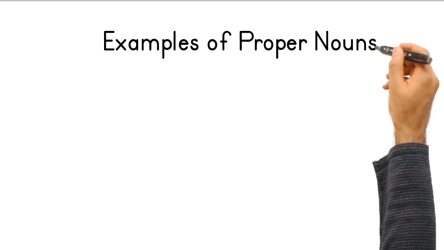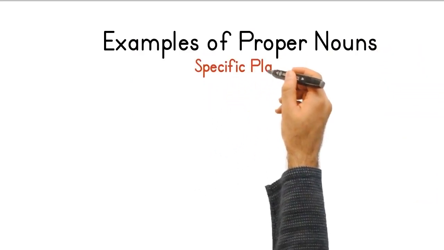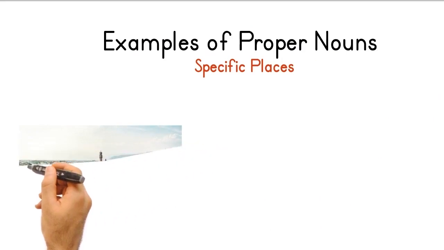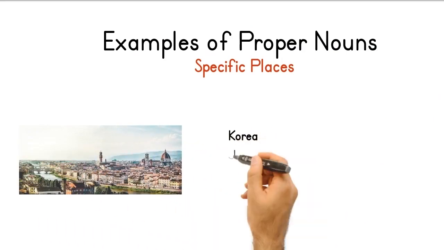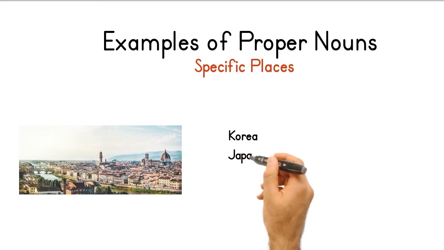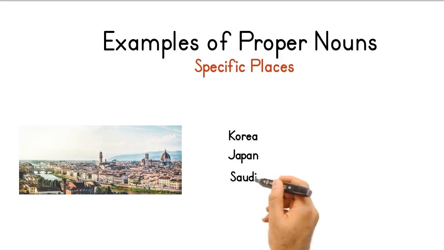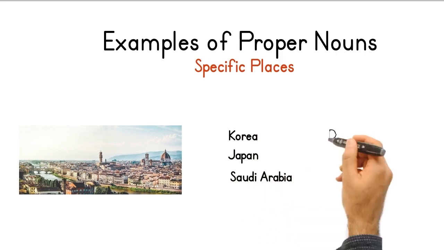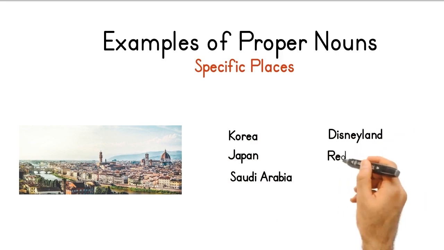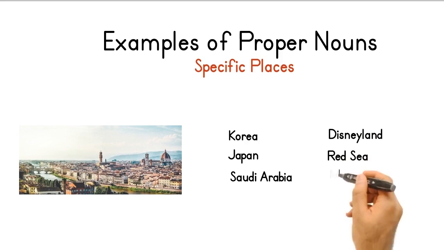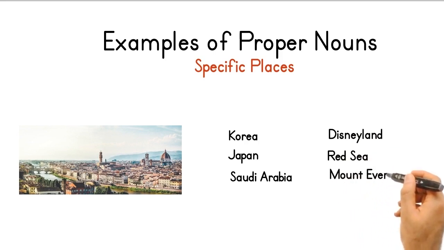Here are some examples of specific names of places. Take note that the first letters are always capitalized. The names refer to only one particular country or place and not any place. In our examples, Korea, Japan, and Saudi Arabia refer to specific countries and not any country. Disneyland refers to a particular park and not any park. There is only one Red Sea and only one Mount Everest.